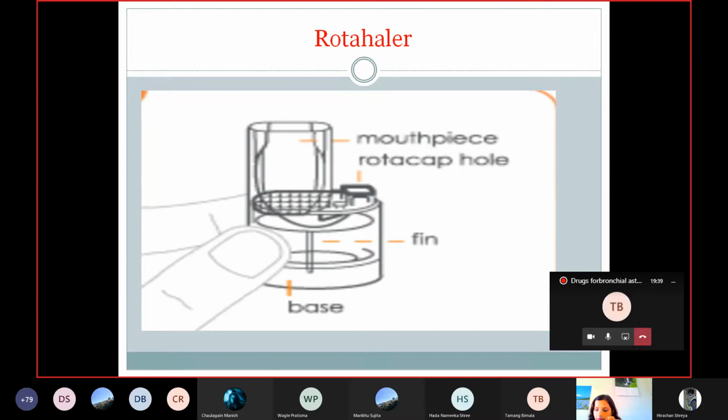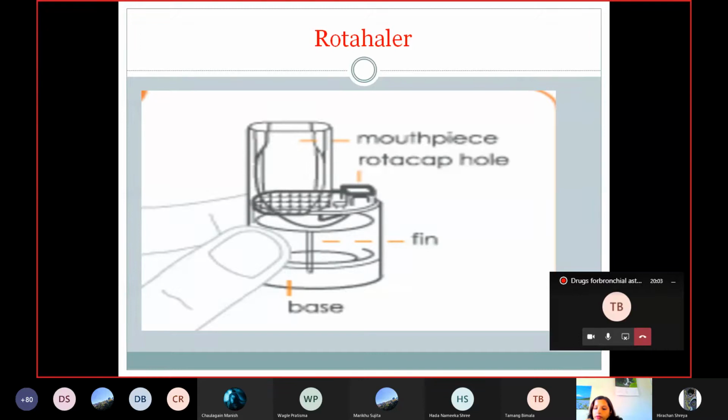This capsule has a transparent portion and an opaque portion. So the transparent portion of the capsule should be inserted in this rotacap hole. After inserting, you have to take this mouthpiece very firmly, and then you have to rotate the base like this.